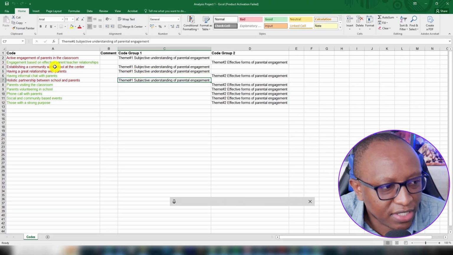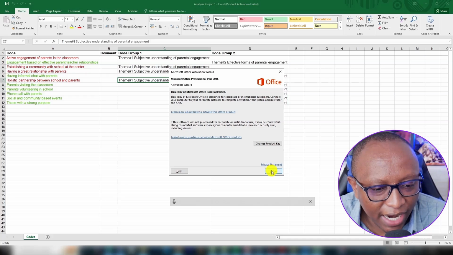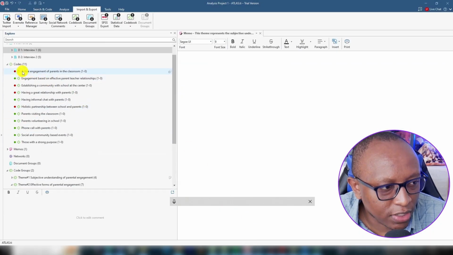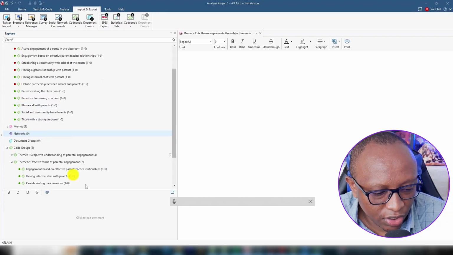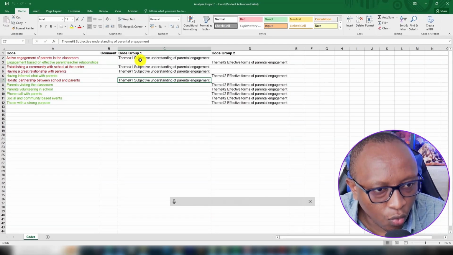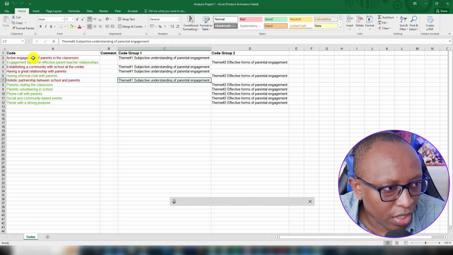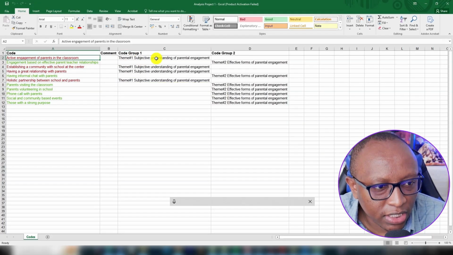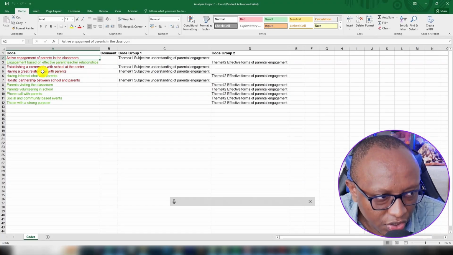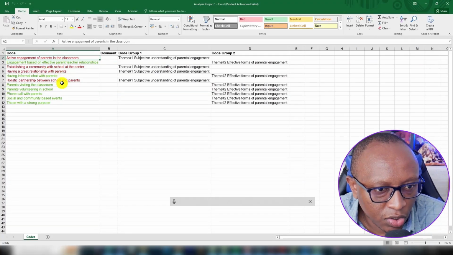These codes, of course, are red because I gave them a color code, and that's a good thing about ATLAS.ti. You remember, I marked the codes as red that came from the first question. So the codes that are marked as red are under theme 1. What ATLAS.ti calls a code group is what we call a theme. So theme 1, we have active engagement. What is the subjective understanding of parental engagement? An active engagement of parents in the classroom, establishing a community with the school at the center, having a great relationship with parents, holistic partnership between school and parents.